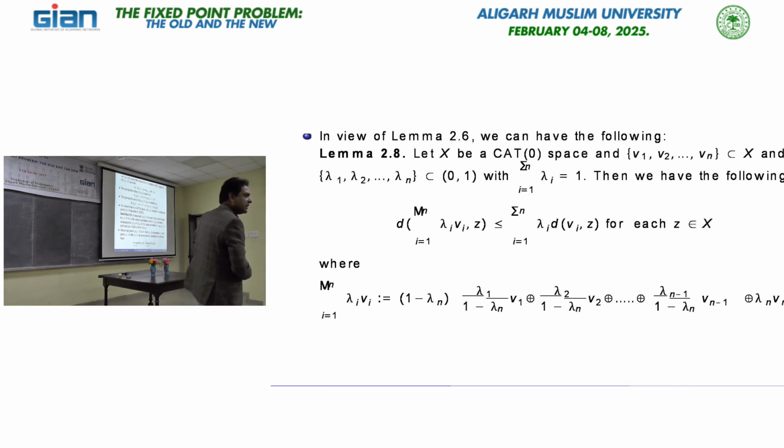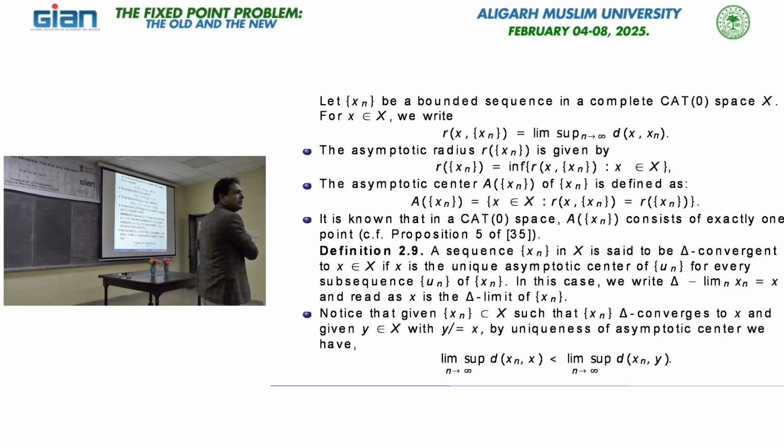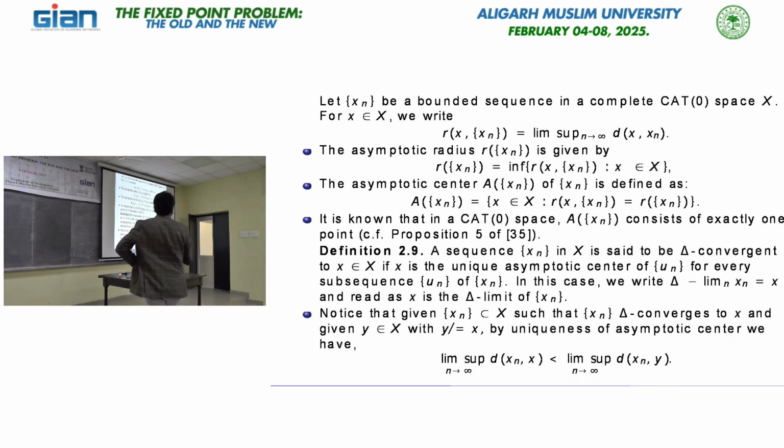Of course, I will share the slide, so you can go through the proof. This is the beauty of this result, because we are always interested in the asymptotic center. First of all, it should be non-empty, and if it is a singleton, then that becomes the fixed point. But in the CAT(0) space setting, it is already exactly one point. Okay, so now we are here.